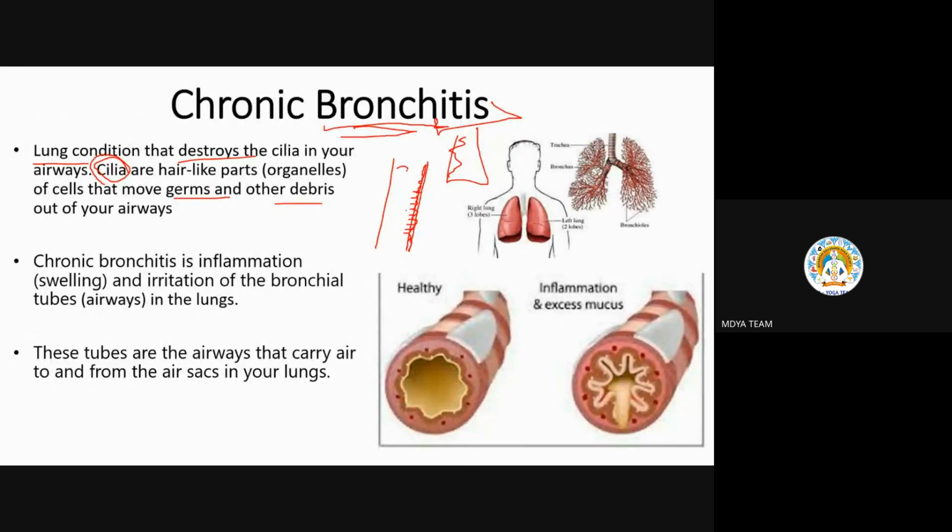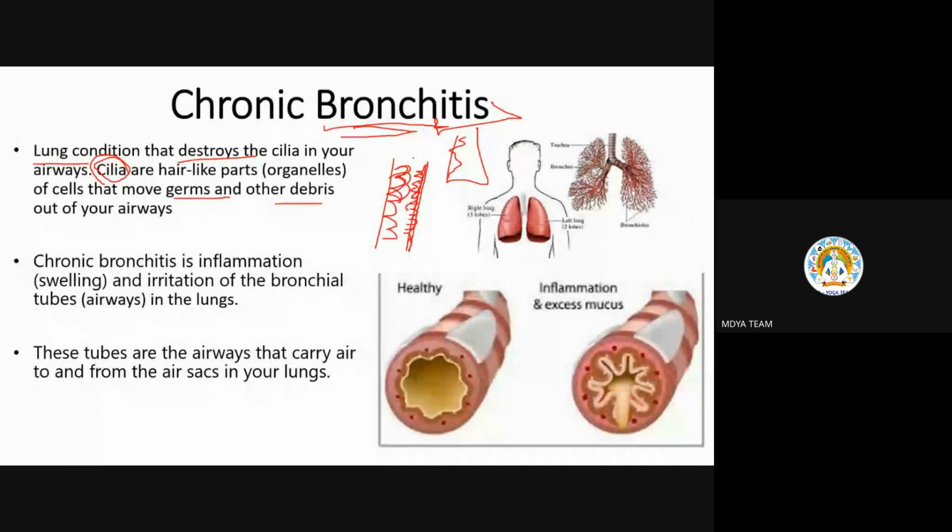So the inflammation happens. When the cilia are damaged, the inflammation or swelling happens, and an irritation of the bronchial tubes, the airways in the lungs. So in the lungs, the irritation and inflammation will happen. Okay, this pipe-like structure which I made is the bronchi, bronchioles. I'm telling you that if the cilia, that hair-like projection, get destroyed, after that it will turn into swelling. Of course, on our body, if something hits us, swelling or some little inflammatory part happens there. Like that, here also inflammation will happen.